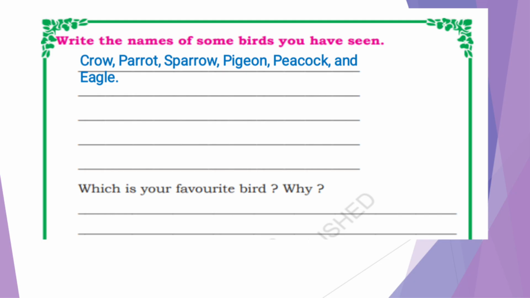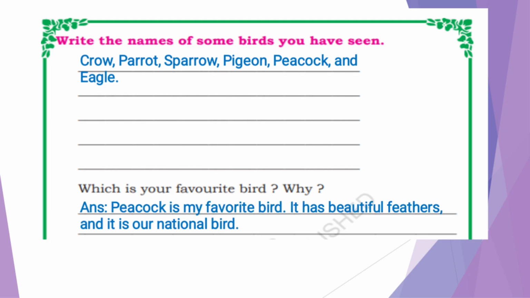What is next? Next is, which is your favorite bird and why? What we have to do here? We have to write which is our favorite bird and we have to mention why it is our favorite. Right? Let's see. Answer: Peacock is my favorite bird. Why is it my favorite? It has beautiful feathers. Have you seen a peacock? It has beautiful feathers, no? So that is my favorite bird. And it is our national bird. Peacock is our national bird also. Understood? Let's move next.